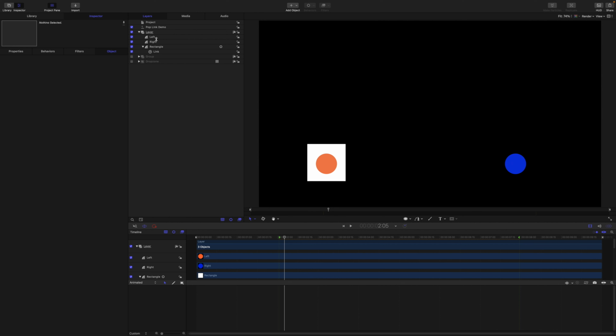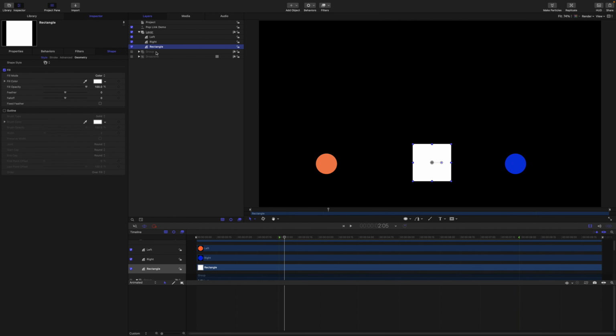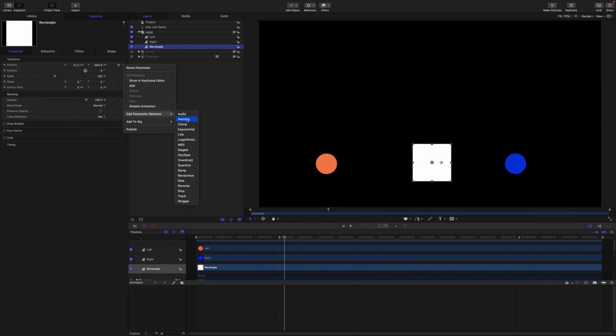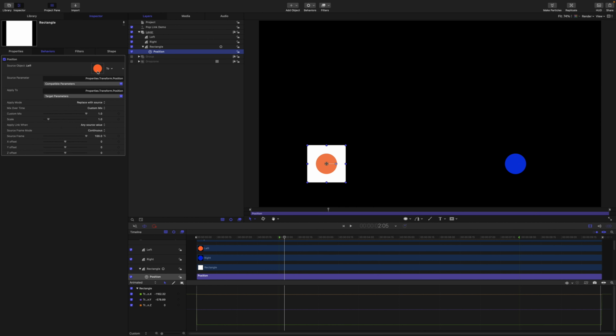We'll start over so I can show you the steps involved. I'll grab the white layer and add a link for position. Then I'll drag in the left position layer as the source.